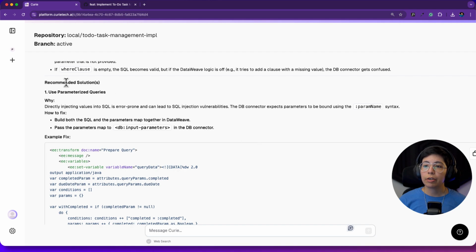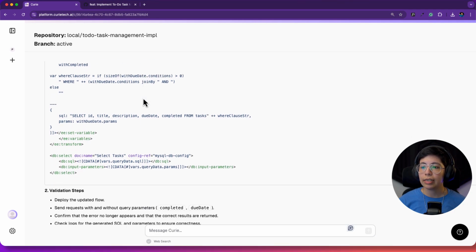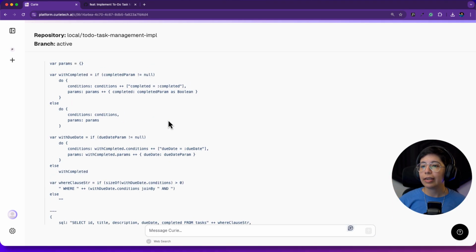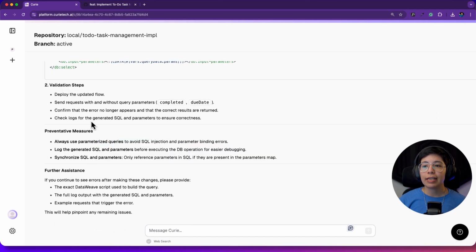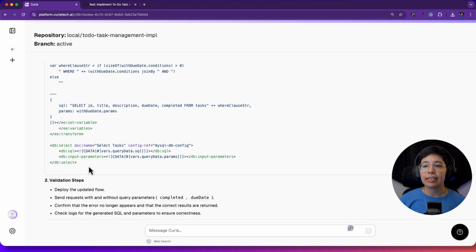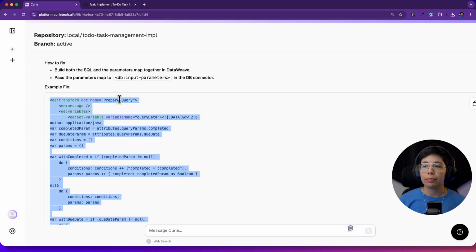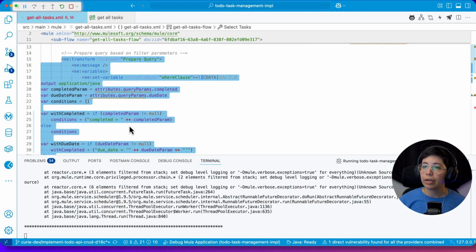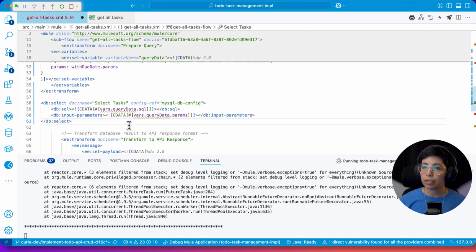So now it's telling me some recommendations like using parameterized queries, and it's giving me the whole thing on how to do it. The only difference with doing this is that I cannot see the nice diff from before and after. But honestly, I can just copy and paste everything and see whatever changed. The other thing is that I also don't think that this is actually compiling the code or trying to run the code. So there might be some errors, but let's see. So I copied everything from EE transform to DB select. So let's put it there.